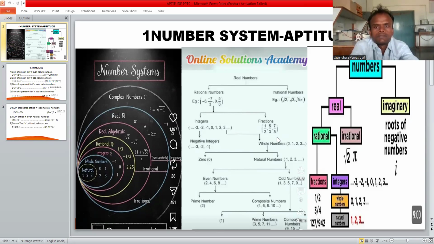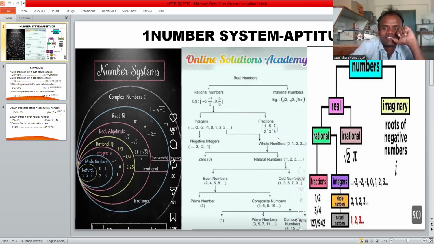There are number systems: real numbers and imaginary numbers. An imaginary number is nothing but P plus jQ, which means real terms and imaginary terms both exist. That is a number system. jQ is the imaginary number and P is the real number. So numbers are classified into real numbers and imaginary numbers.